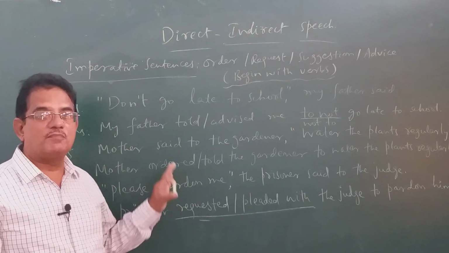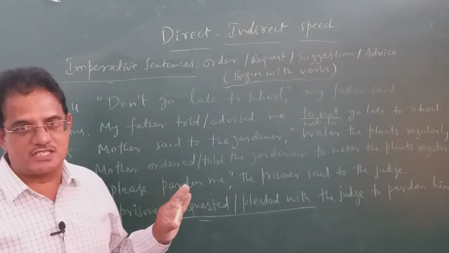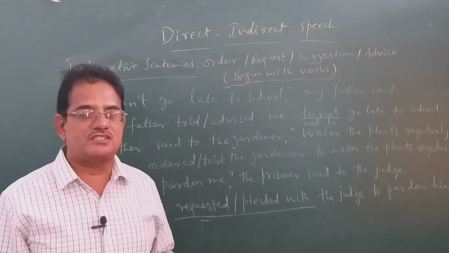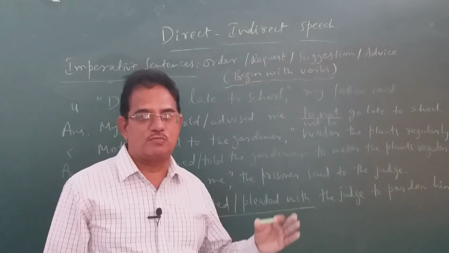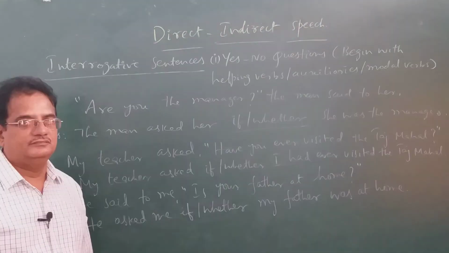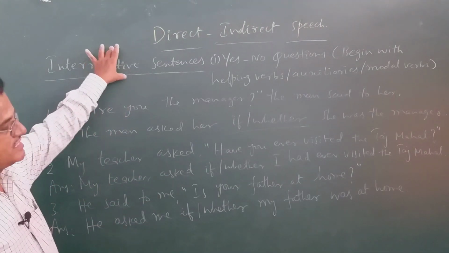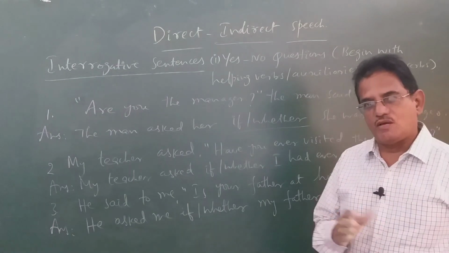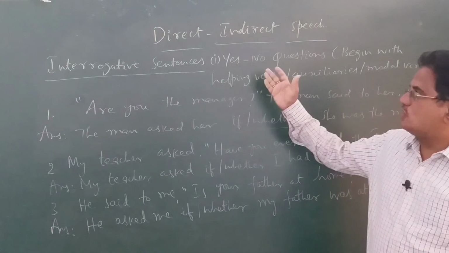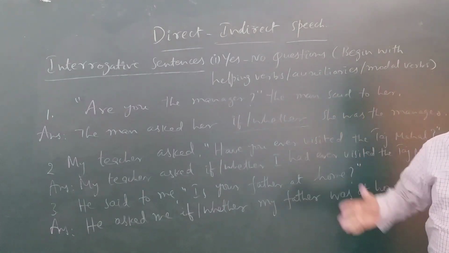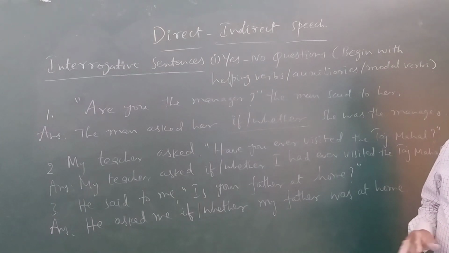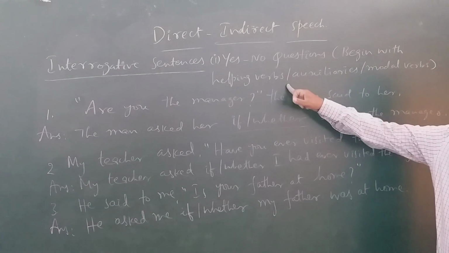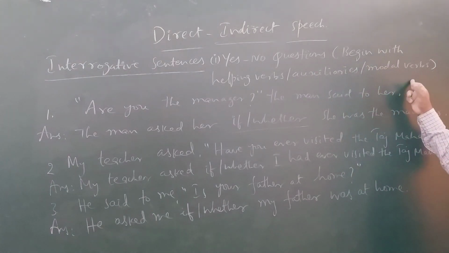Okay? With imperative sentences, how to change imperative sentences into reported speech, we discussed. Now we are going to discuss how to convert interrogative sentences into reported speech. In interrogative sentences, there are two types, as I told you already. One is yes or no type questions. The other one is WH questions. Let us see how yes or no questions are changed into indirect speech or reported speech. We identify yes or no questions because they begin with helping verbs, or auxiliary verbs, or modal verbs.